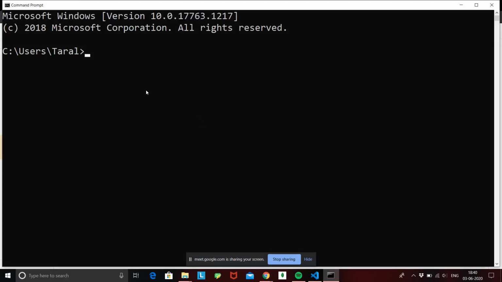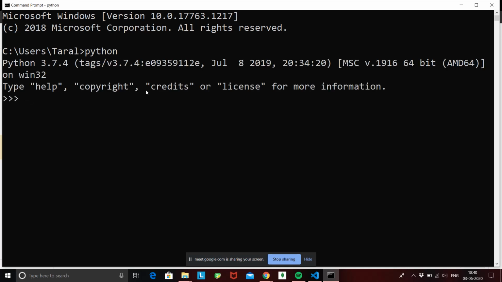We'll jump into the command prompt and see an example of a list itself. A similar process as every day: we type python inside our console, and here we are inside Python. Now we want to create a list. I'll call it my list. We saw an example of a list, but those were values of a similar type, everything was a string. But now if I have to store different kinds of data, suppose an integer, a string, and a floating point number.